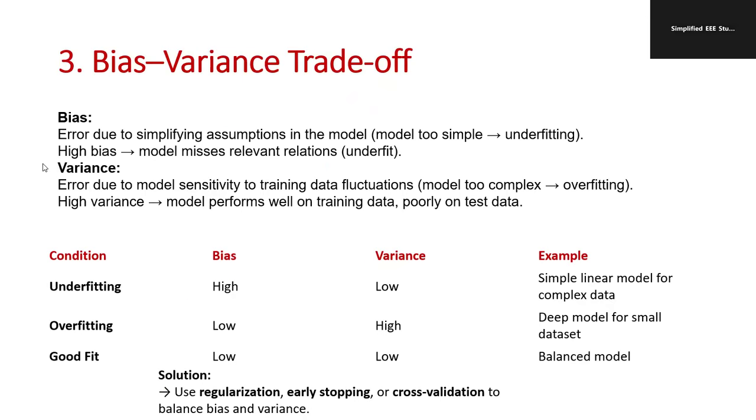Similarly, the bias variance trade-off. Here you have to talk about balancing overfitting and underfitting. Underfitting means high bias and low variance. Very important. Overfitting is nothing but low bias and high variance. A good fit is when both bias and variance are very low. So this is regarding the peculiarity of a balanced model.